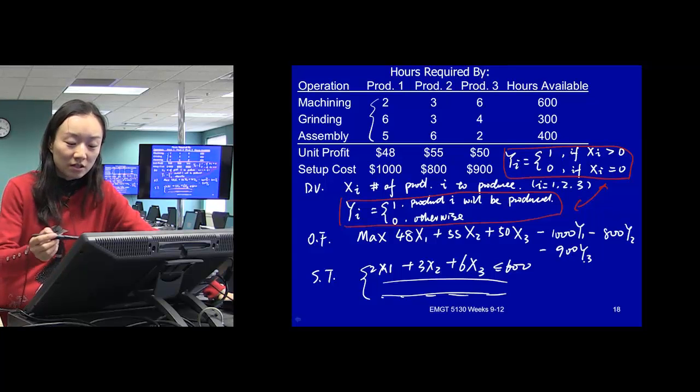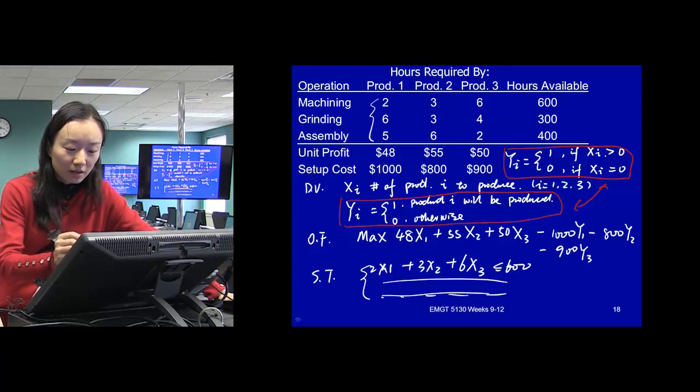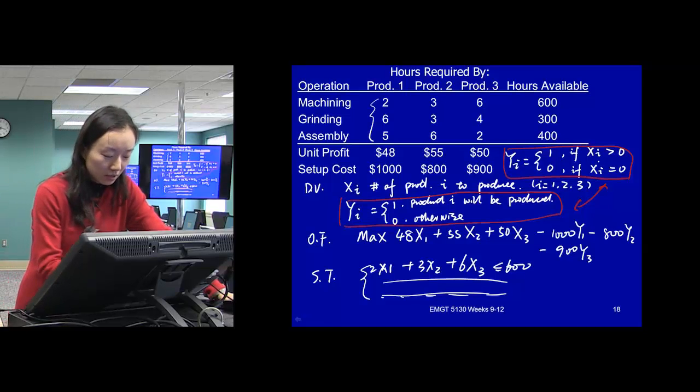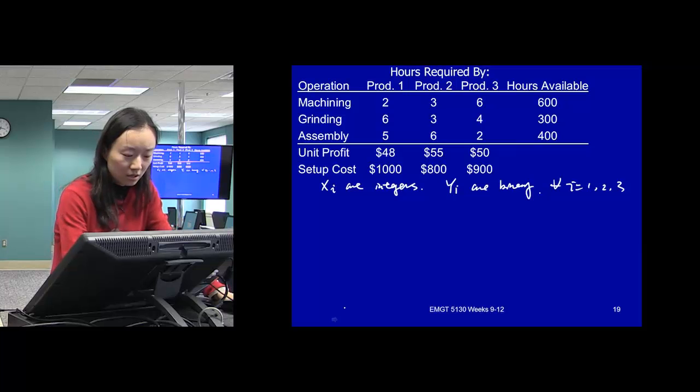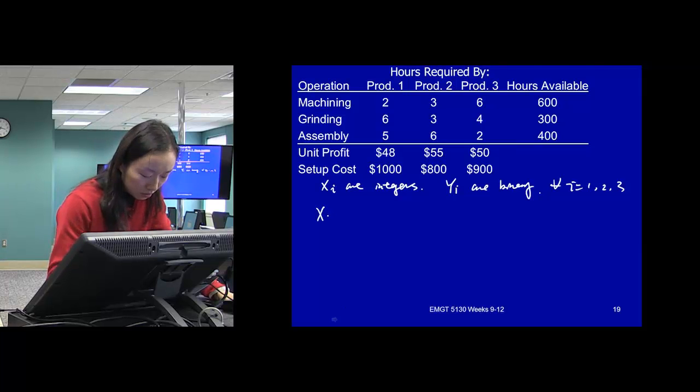And that missing constraint is that we forgot to link this y with x. So we need to link our y with x. That's what we wrote there.